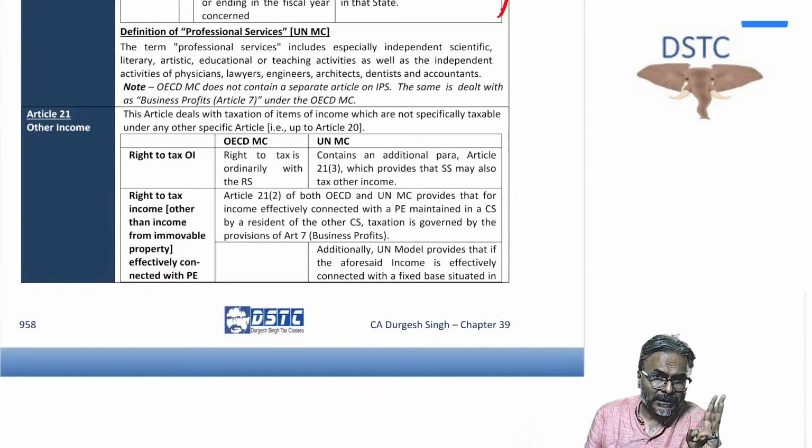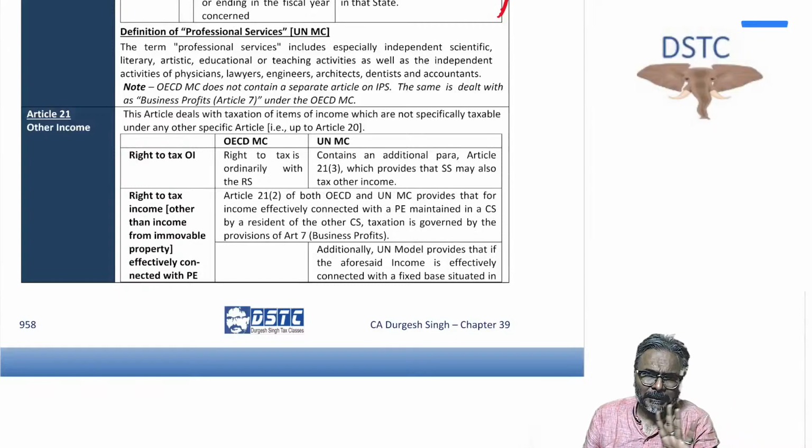The third point of distinction is FTS income. There is no specific article in the OECD model. FTS income is taxed in the manner provided in the business profit article, whereas the UN model has a separate entry for FTS.